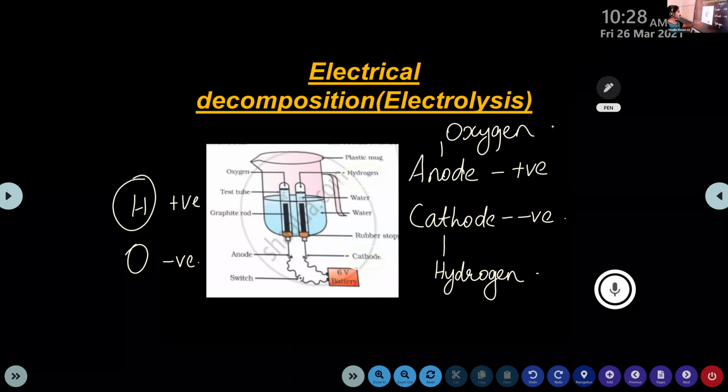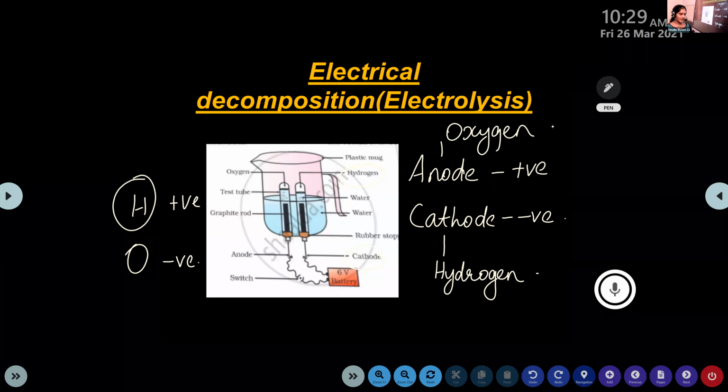You can see it in the image itself. The anode is positively charged and the cathode is negatively charged. Opposite charges attract each other. So here this hydrogen is positively charged, so it is attracted towards the cathode. And the oxygen is negatively charged and it is attracted towards the anode. So this is the electrolysis process or electrical decomposition.